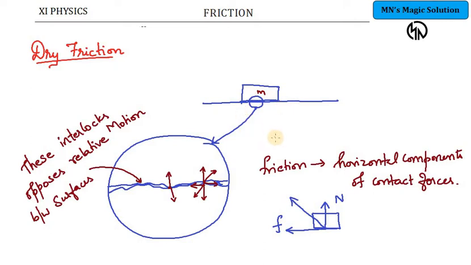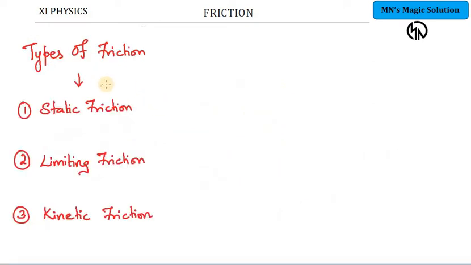Next we are going to see its various types. The major types of friction are static friction and kinetic friction. The intermediary level between these two is limiting friction.